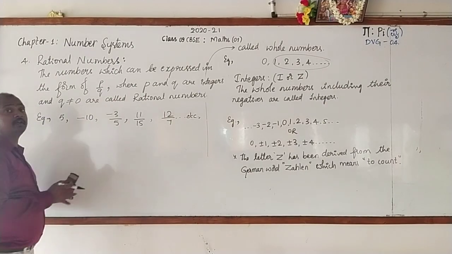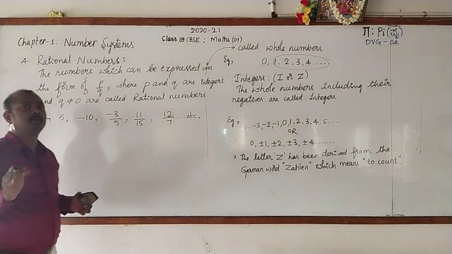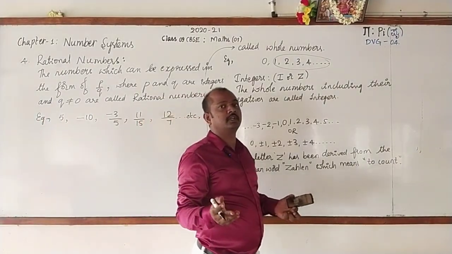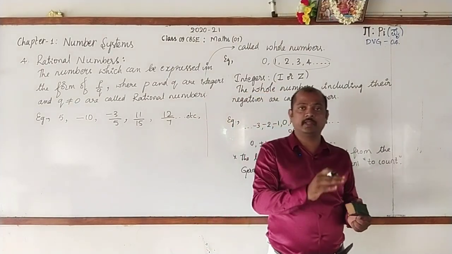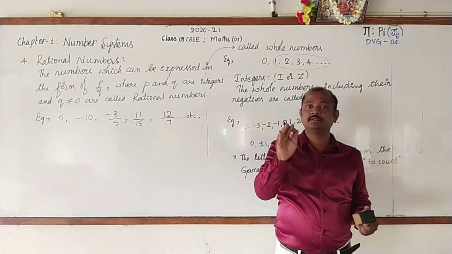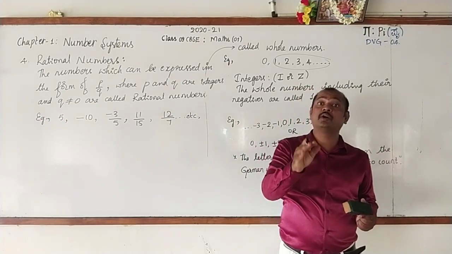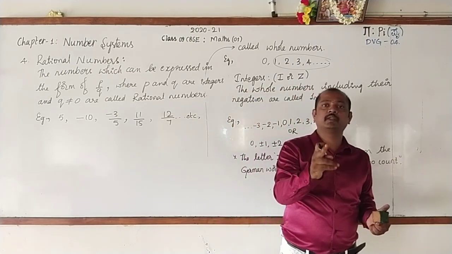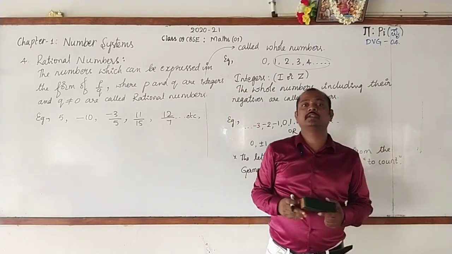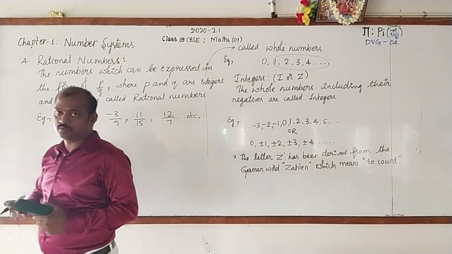Therefore, 0 is a rational number. There is a chance of asking this question in the examination. Is 0 a rational number? Why? Yes, 0 is a rational number because it can be expressed in the form of P by Q, where P and Q are integers and Q is not equal to 0.